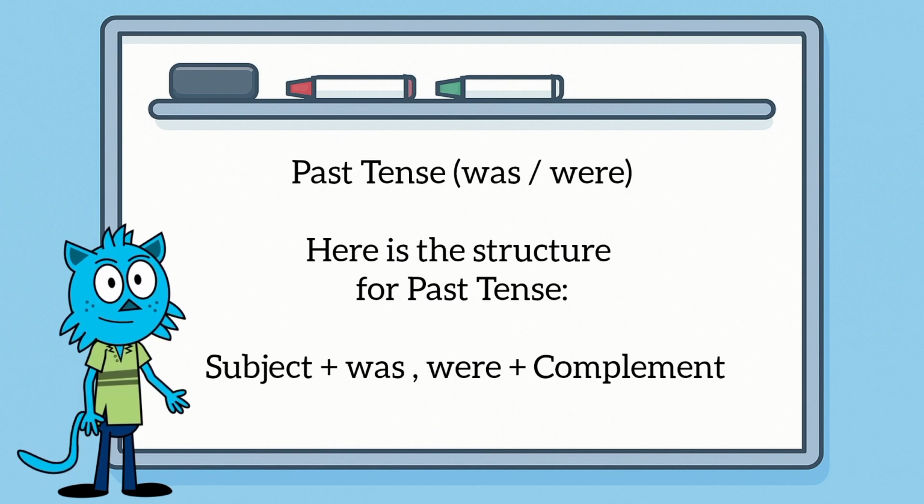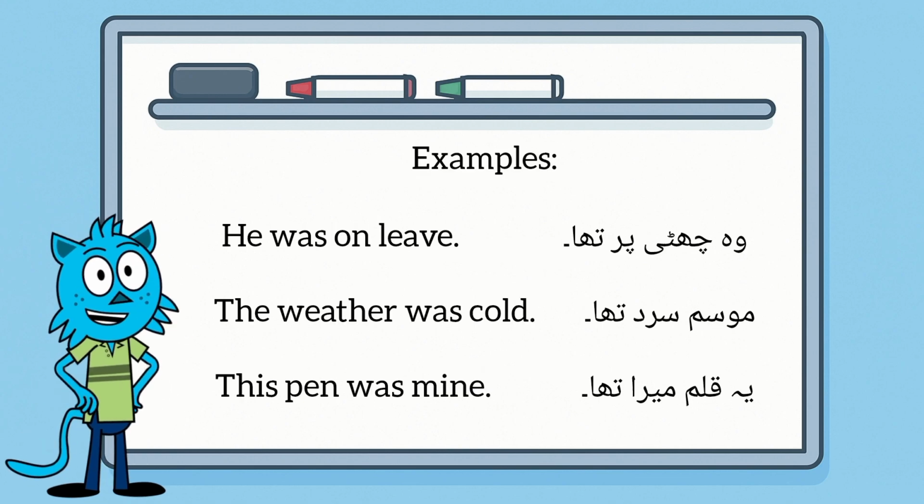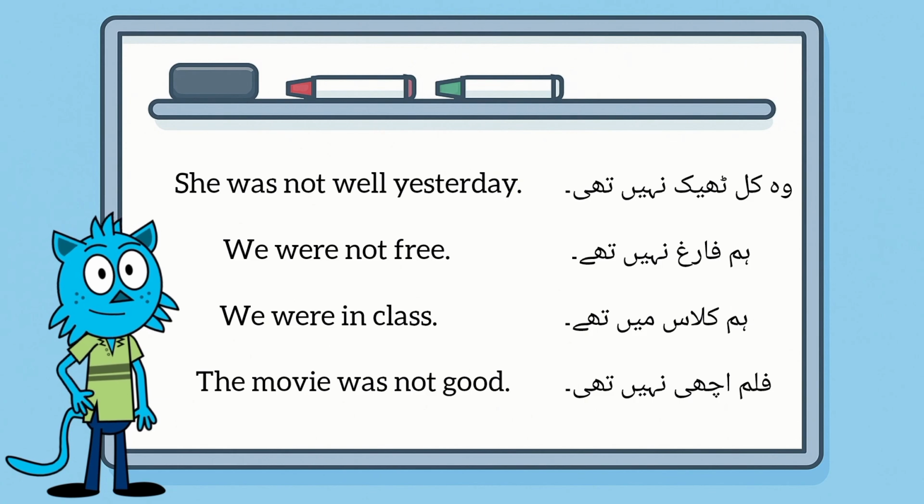Past tense. Here is the structure for past tense. Subject plus was, were plus complement. Example. He was on leave. The weather was cold. This pen was mine. She was not well yesterday.